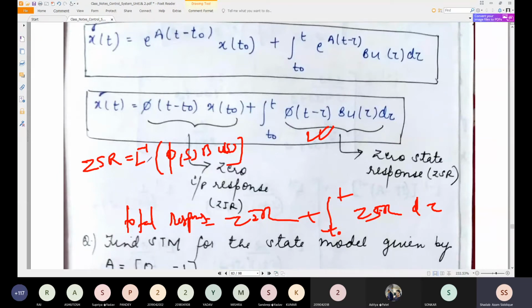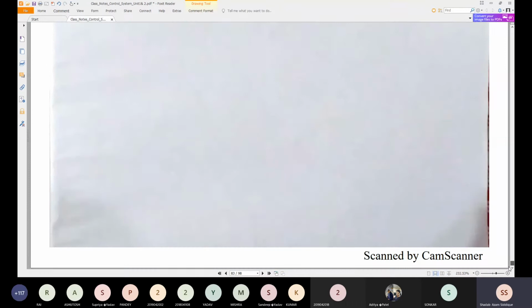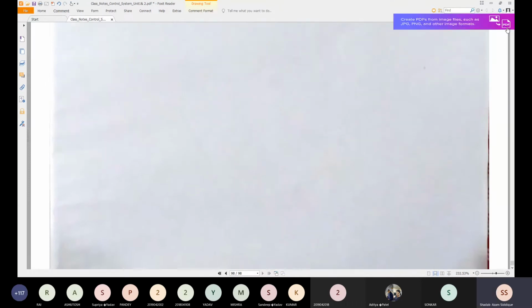Okay, so you can go through this, and if you want to find the zero state response, the formula is the same as for zero input response. So for zero input response, the formula will simply be Laplace inverse of phi of s into x of zero. Okay, you can find. I'll give you one problem, try to solve this problem. Let me give you some problem based on that, and I'll give you five minutes time, try to solve this.